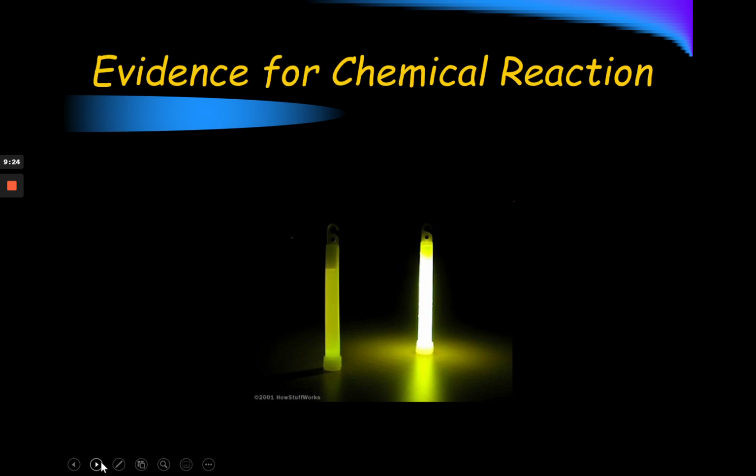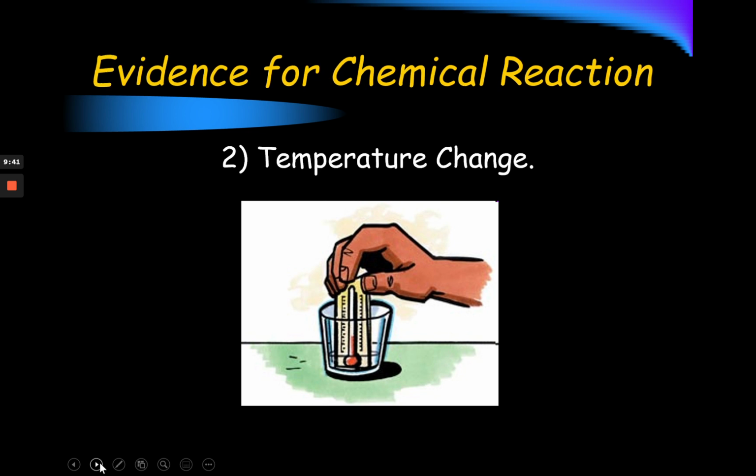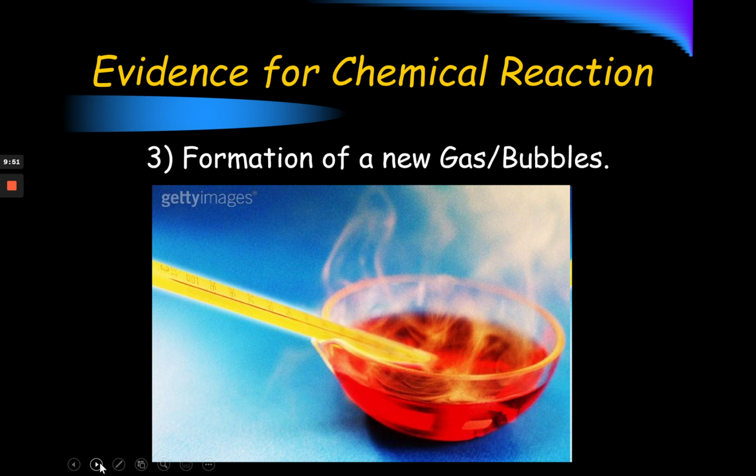So what is some evidence? When we look at something, can we identify that a chemical reaction has occurred? Evidence for a chemical reaction could include the evolution of light. That means giving off light. We might see changes in temperature, whether it's an increase, so the temperature goes up, or we see the temperature come down. Another piece of evidence would be the formation of new gas or bubbles.